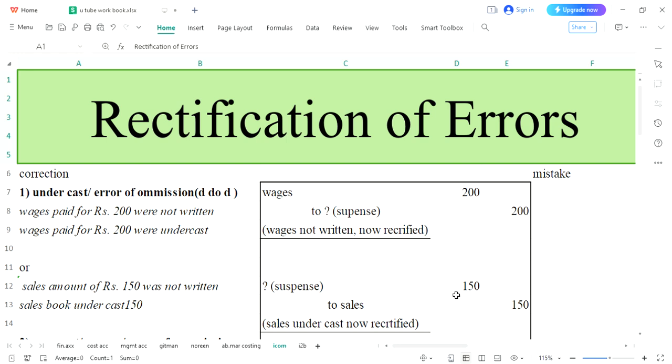Basically, just one logic, keep it in mind. We will not erase, we will not use whitener, we will not delete. Instead of erasing, we will cancel the effect of that error with which mistake would be rectified.